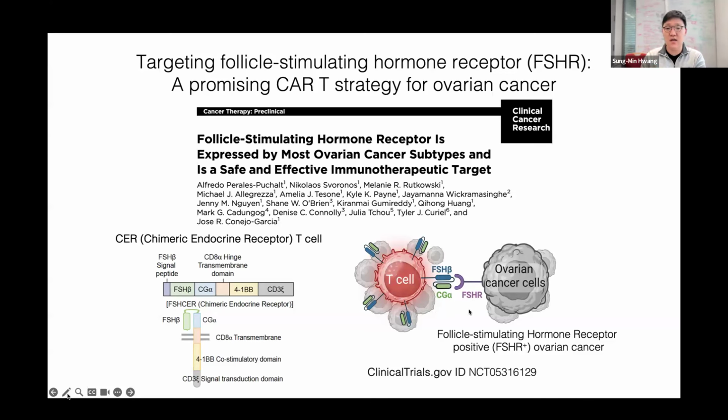And this is generously collaborated with Dr. Jose Conejo-Garcia at Duke. He's a pioneer of ovarian cancer CAR T cell immunotherapy. And indeed, this CAR T cell construct is now in clinical trial. So we are very excited to test this construct.